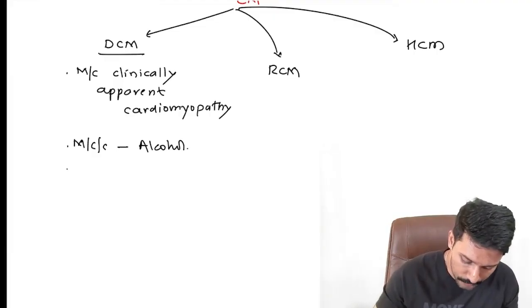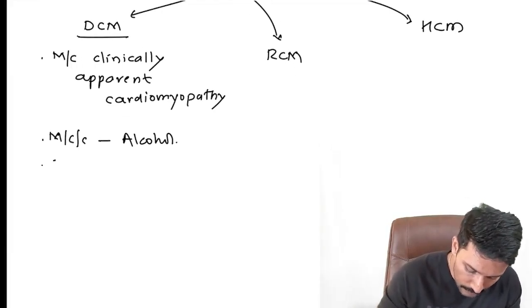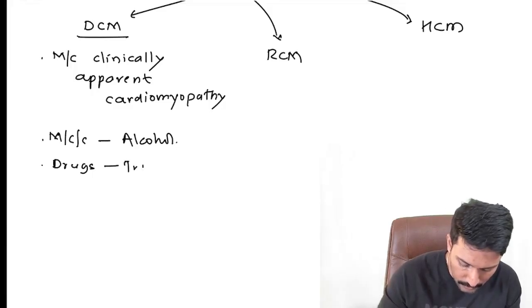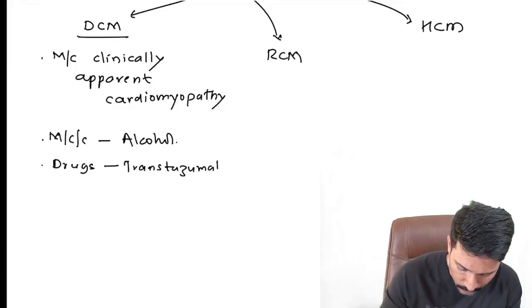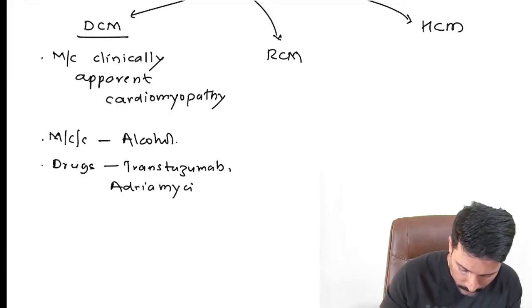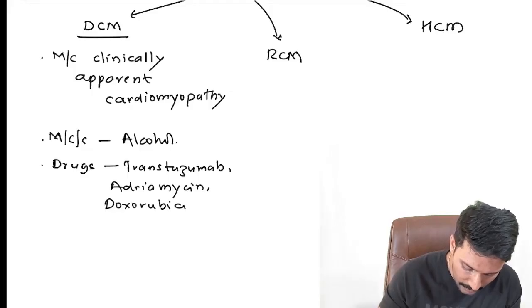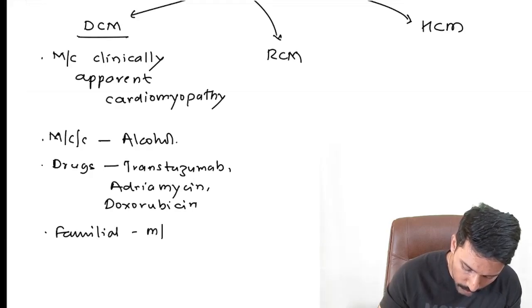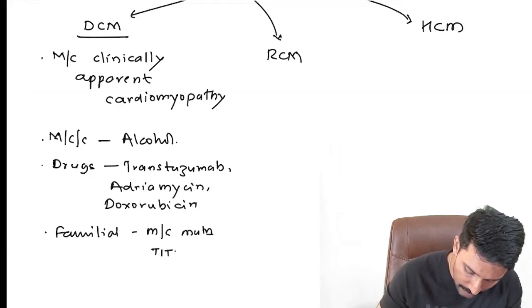Apart from alcohol, the cancer chemotherapy drugs like trastuzumab, adriamycin, doxorubicin are all known to cause dilated cardiomyopathy. Okay, apart from that, familial, it can be inherited, and the most common mutation responsible for dilated cardiomyopathy is a mutation in the titin gene.